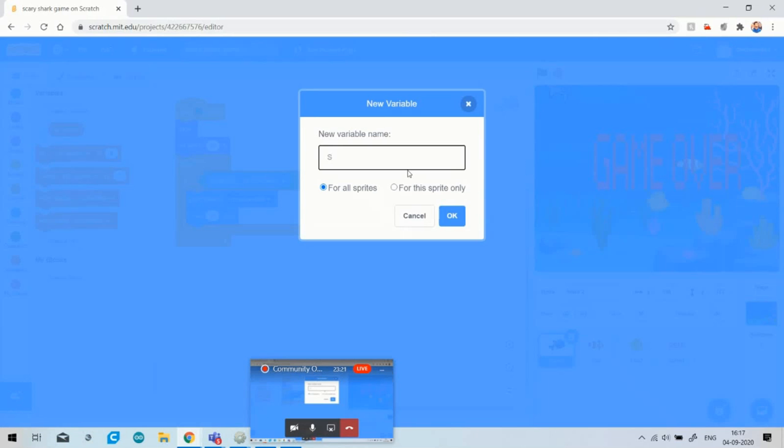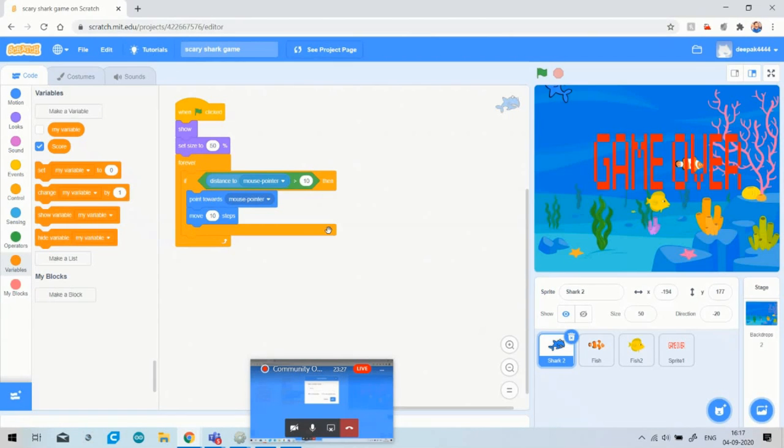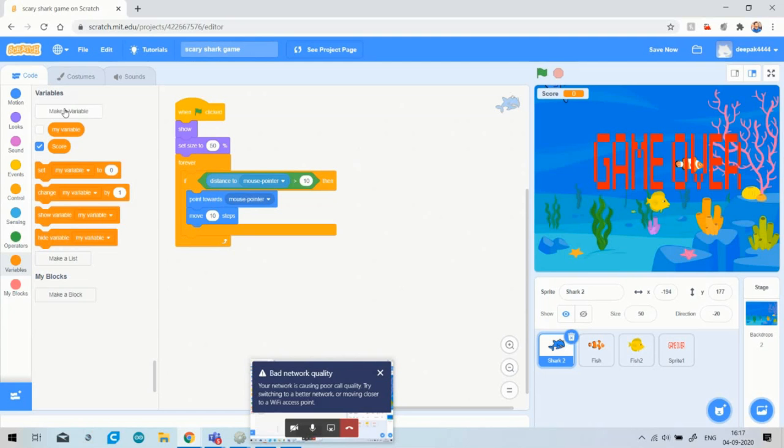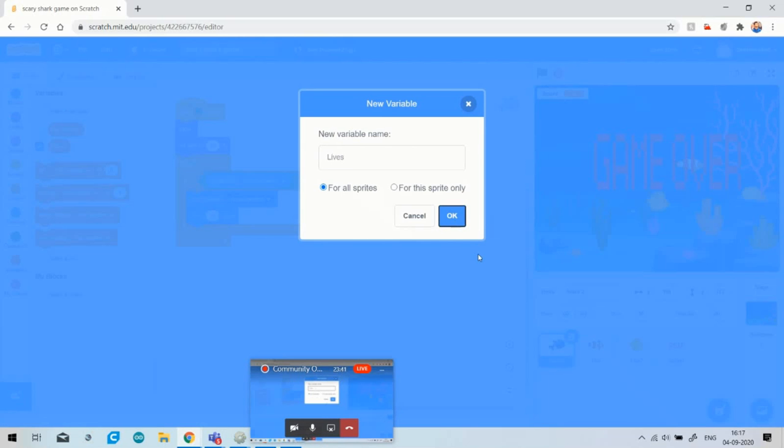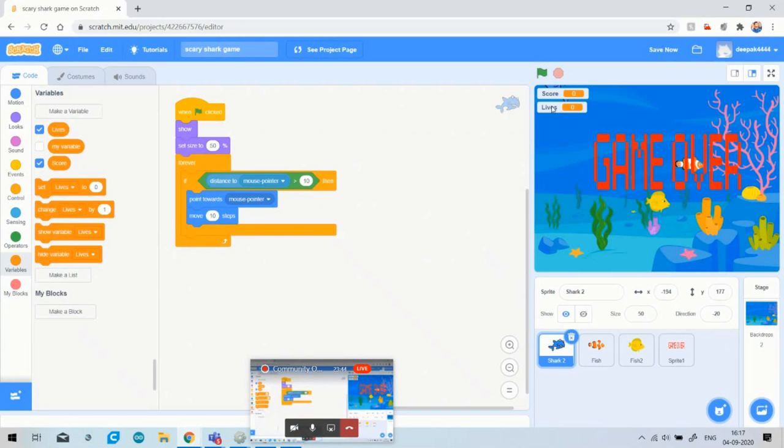Firstly, I will make a variable score. You can see that you just have to click on the variable, make a variable, and select any variable name you want. After that I will again make a variable, lives. Okay, you can see it. So in my game there are two variables: one is score and another one is lives.